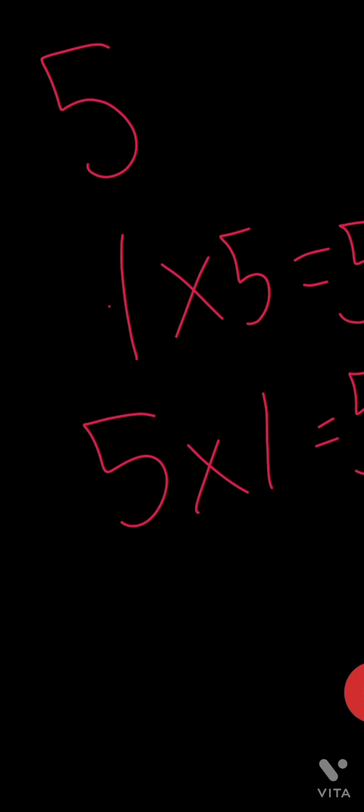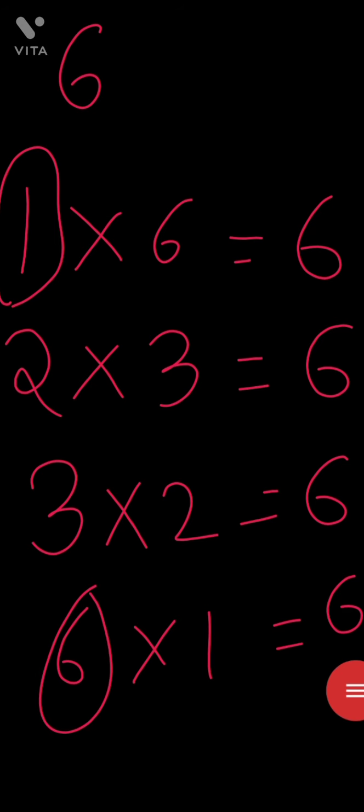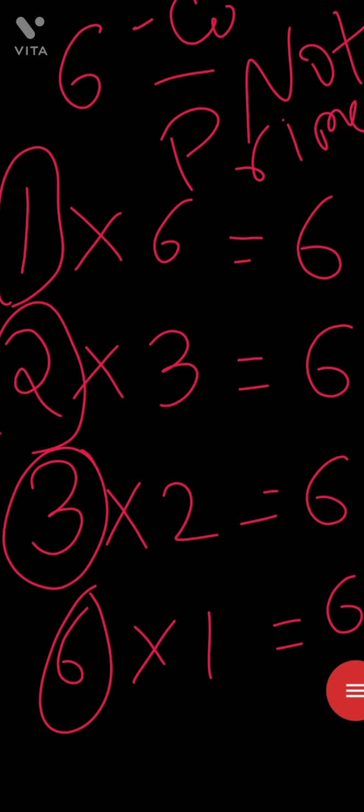If you take another number, for example 6. So 6 is divisible by 1 and 6, but also 6 is divisible by 2 and 3. For a prime number, we need only 1 and the number itself, but here there are 2 more numbers. So 6 is not a prime number. Then what is it? Not prime means it is a composite number. So 6 is a composite number.